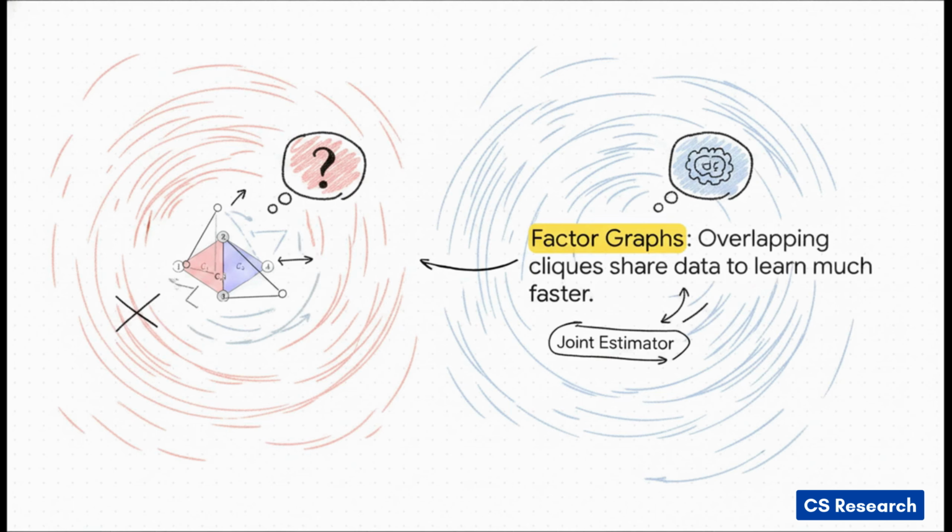Now, a standard, naive algorithm would treat that red clique and that blue clique as totally separate things, basically doing all the heavy computational math for nodes 2 and 3 twice. But the researchers introduced a joint estimator. By treating this whole network as a factor graph, the algorithm cleverly projects the parameters of those overlapping middle nodes into a shared latent space. It's a brilliant mathematical trick that completely avoids redundant exploration. By disentangling those shared parameters, it drastically reduces the sheer volume of math the system has to crunch, because the information it learns in the red clique directly helps it solve the blue clique.